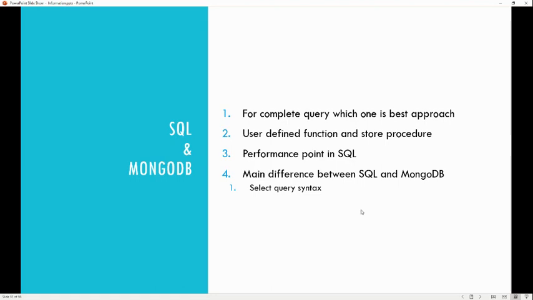So the select syntax. I have written the select syntax for MongoDB.